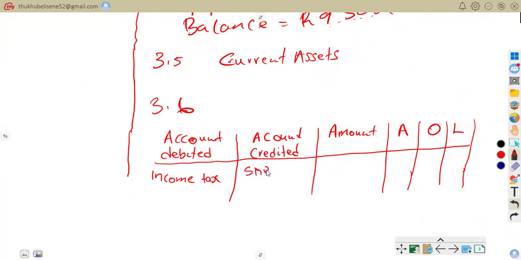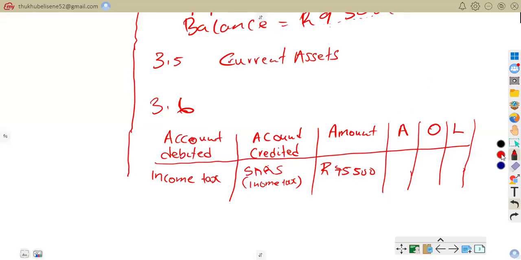We're going to say SARS income tax. Because we know that we owe SARS, we know SARS has a credit balance. SARS has a credit balance. So the amount is 75,500. Now we want to know the effect on the accounting equation. That is very important.